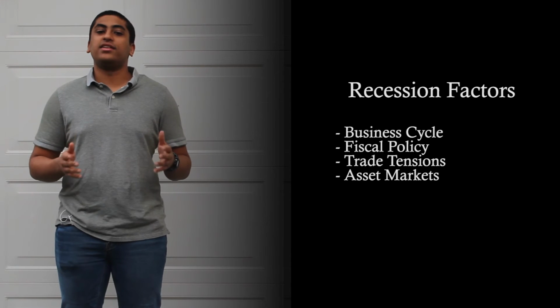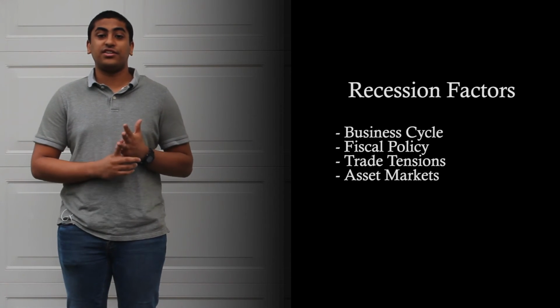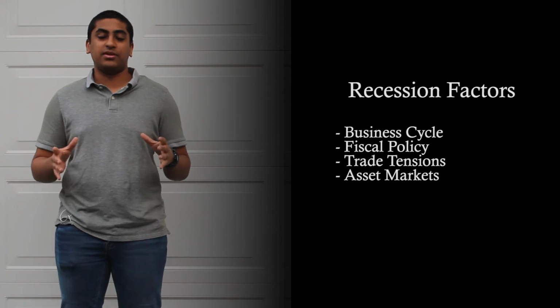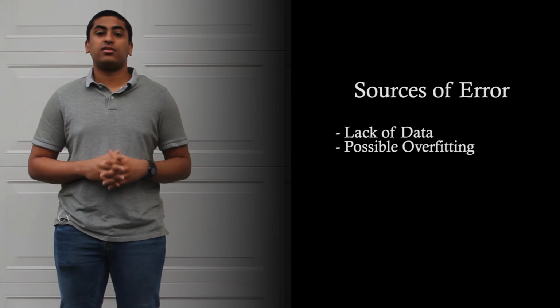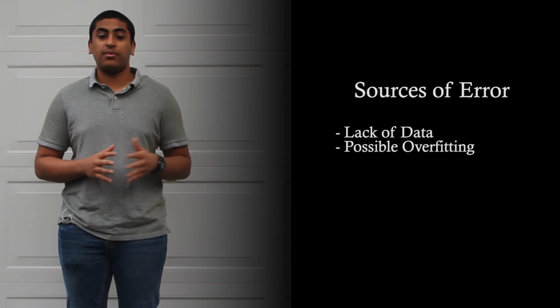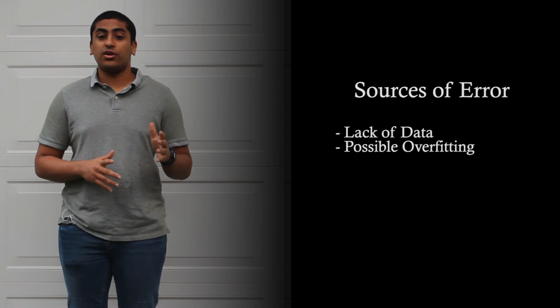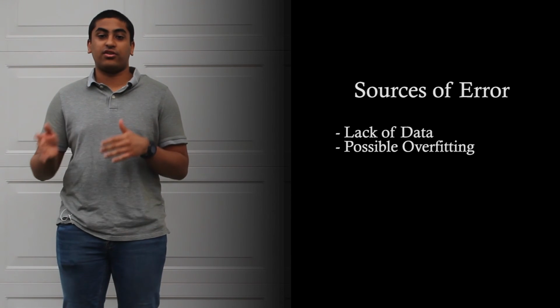There are many reasons for why this may have occurred, including the business cycle, fiscal policy, trade tensions, and asset market popping, such as the one that happened in 2008. So, some sources of error in this experiment may have been the lack of data, or also overfitting, which is when the model simply memorizes the data set and does not make a generalized prediction.